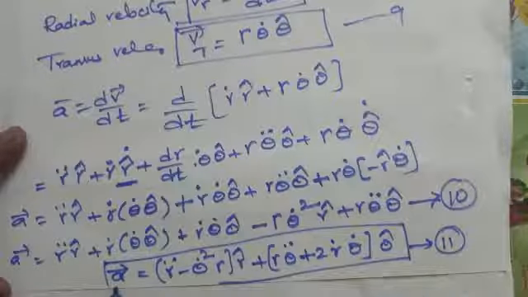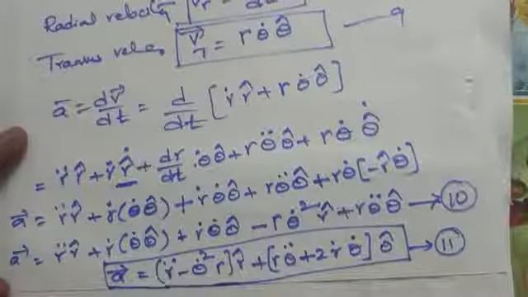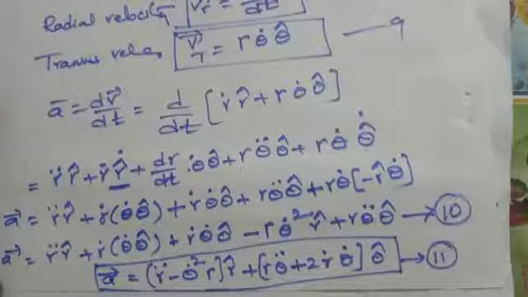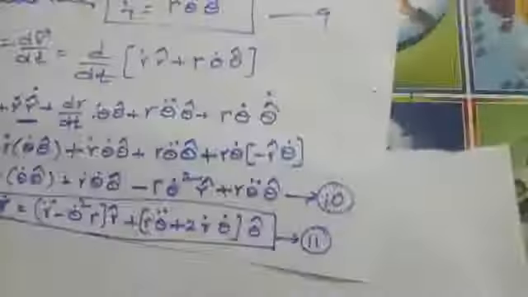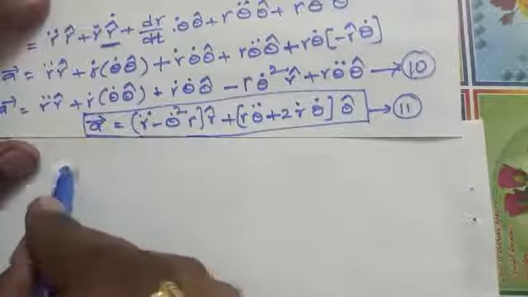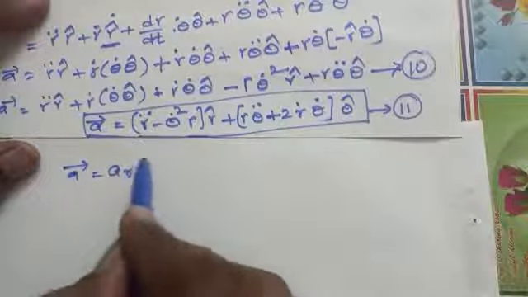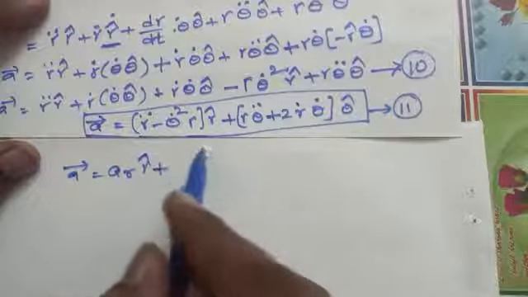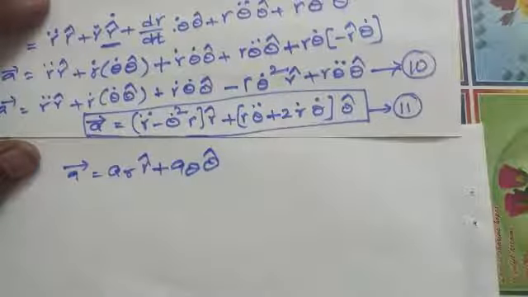This is our required equation, the acceleration of a particle under the influence of central force. Now this equation can also be written as a bar equal to ar r cap plus a theta theta cap. From the above equation the values of radial acceleration and transverse acceleration are obtained.